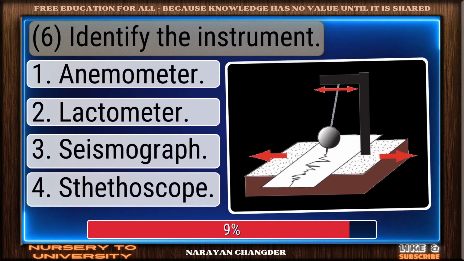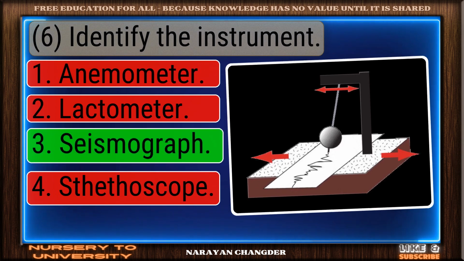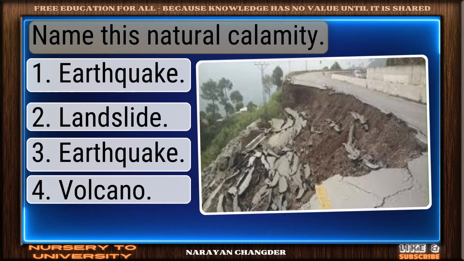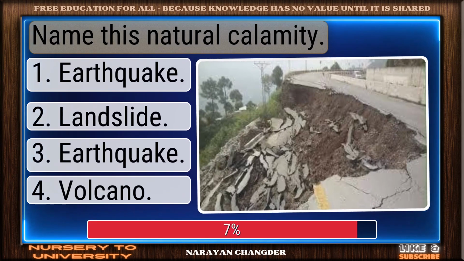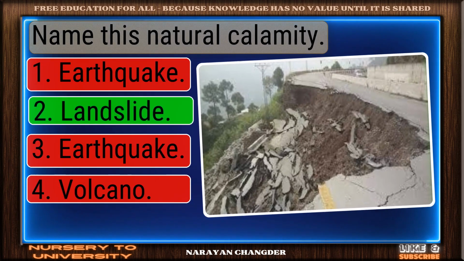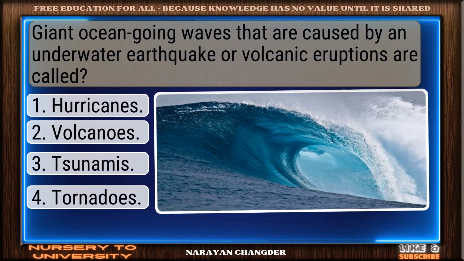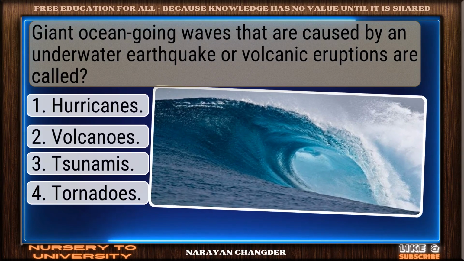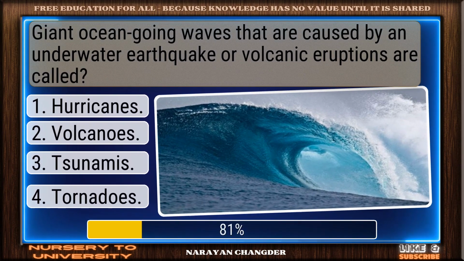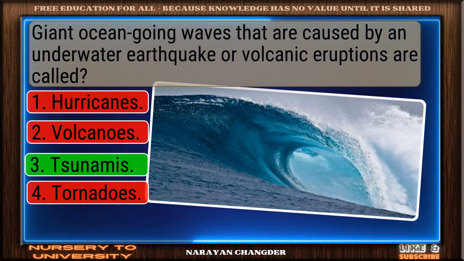Identify the instrument. Clear logic. Your choice, seismograph, is sound and 100% true. Name this natural calamity. Great thinking. Landslide is the right choice. Giant ocean-going waves that are caused by an underwater earthquake or volcanic eruptions are called. You're right. Tsunamis is the correct answer.